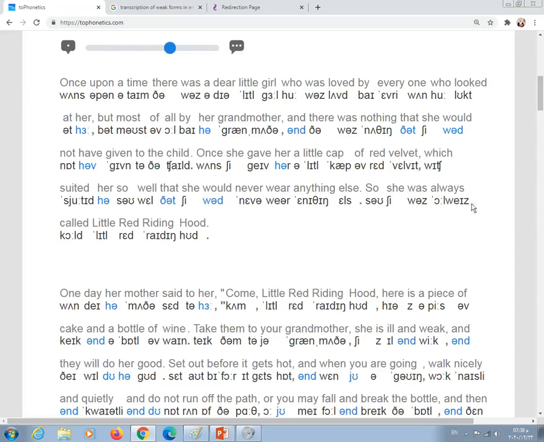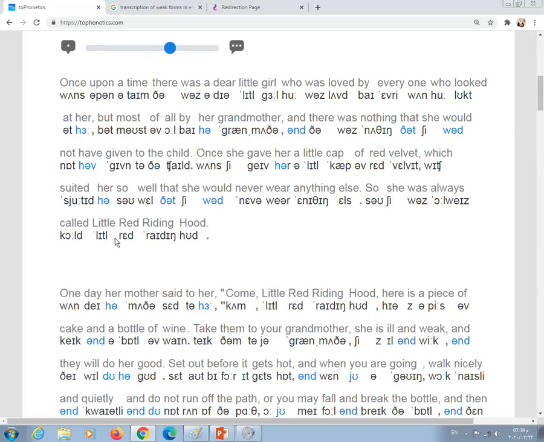Okay, cold. Look at K here, it must be aspirated, cold, and L must be dark. Little, and the last L in little must also be dark. And the T must be alveolar, little.